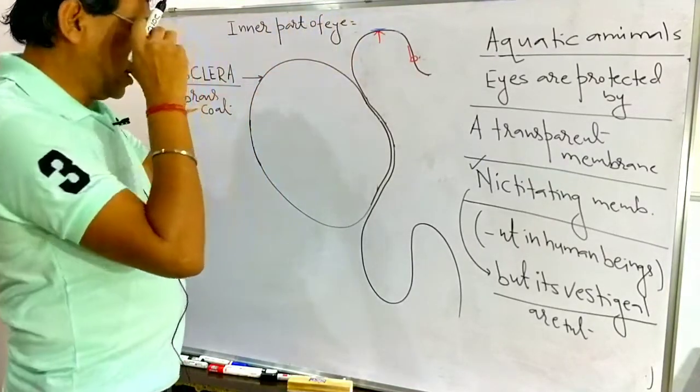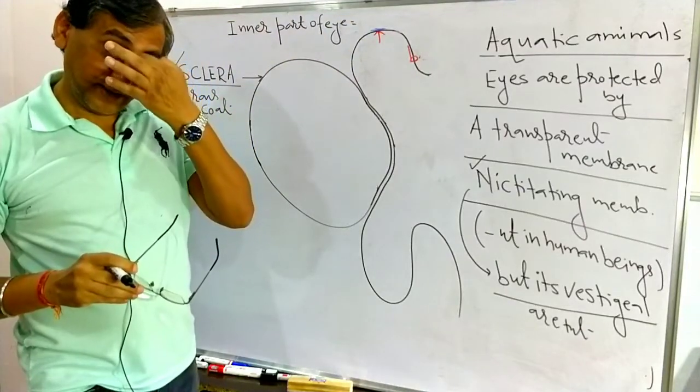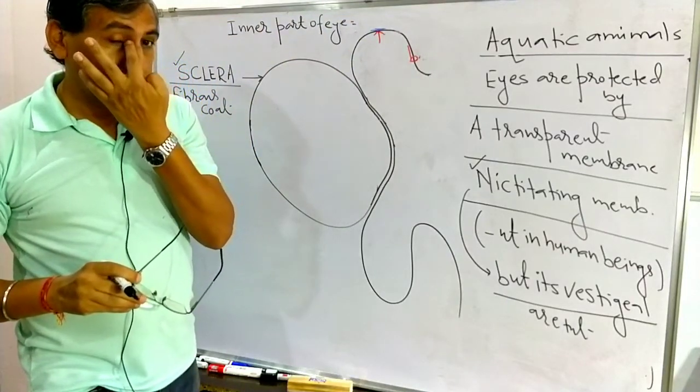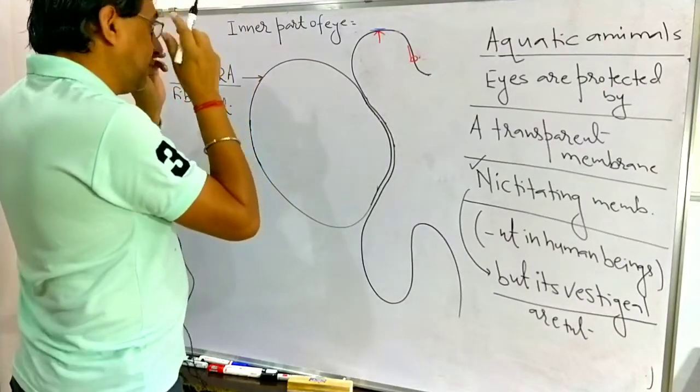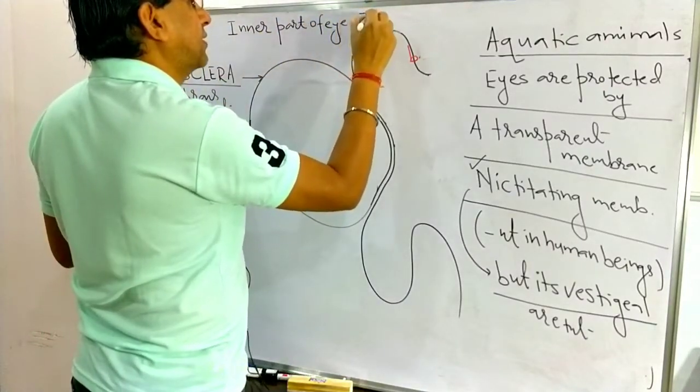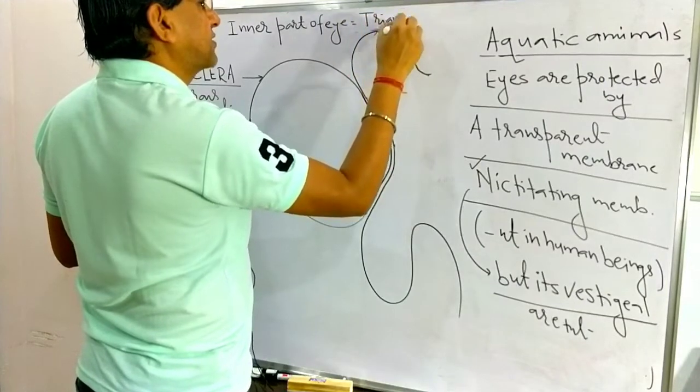When we observe the inner canthus, we see a triangular shaped structure.